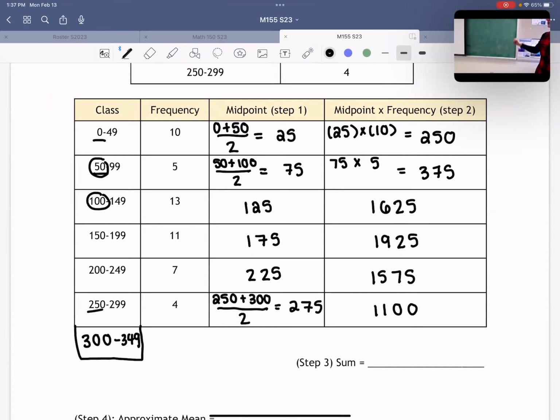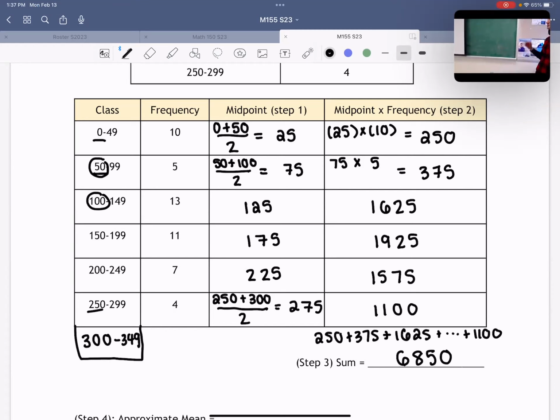All right, moving on to step 3. Step 3 says, after you do all of this calculating, you need to find the sum of all the midpoints times frequencies. So I'm just going to go down this column. I'm going to do 250 plus 375 plus 1625 all the way down to 1100. I'm going to add them all up together and you should get 6850. Okay, so when you add them all together, our sum is 6,850.